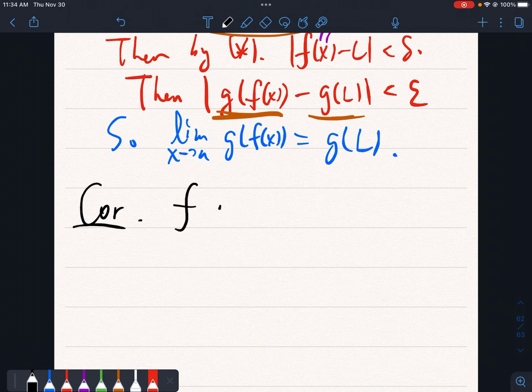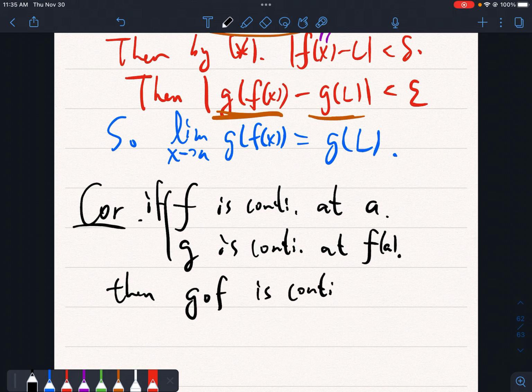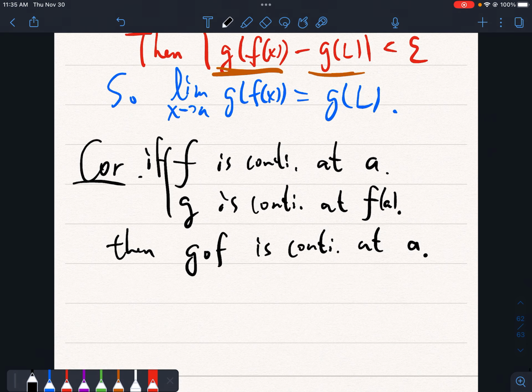So this will quickly give us a corollary that I will not prove, but you can see very quickly that if f is continuous at a and g is continuous at f of a, then, as you wish, g composed with f will be continuous at a. You just play with it, because in this case you can switch the order.